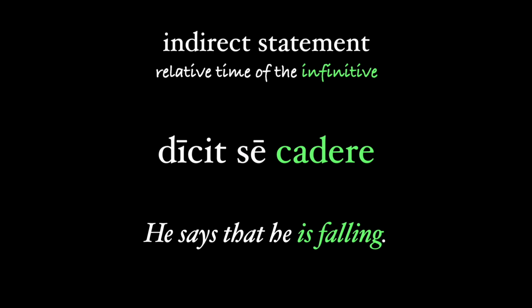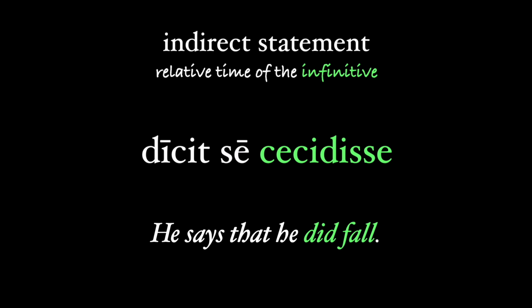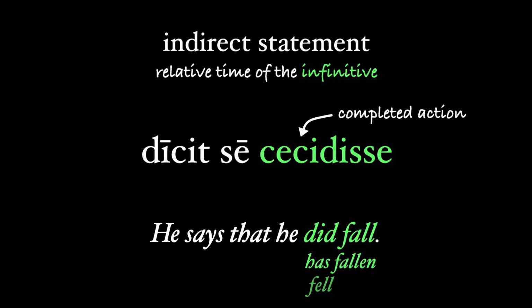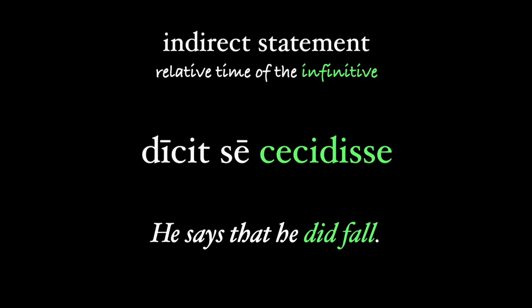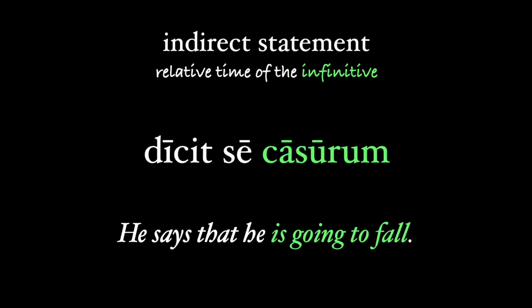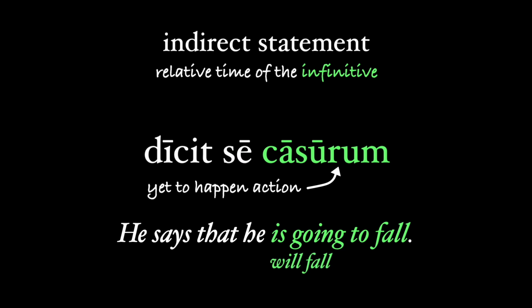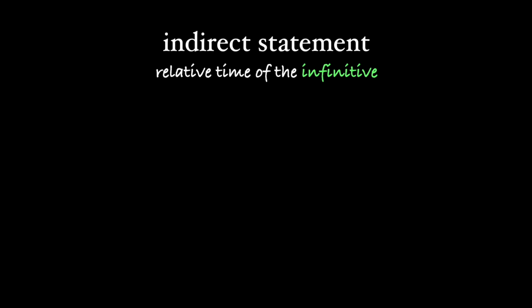But if we change cadere to the perfect cecidisse, now the falling happened prior to talking about it. He says that he did fall, or has fallen, or fell. And if we change then our infinitive to the future casurum, now the action hasn't happened yet. He says that he is going to fall, or will fall. This idea of the action either concurrently happening, having already happened, or going to happen, carries with it even when we change the tense of our main verb.